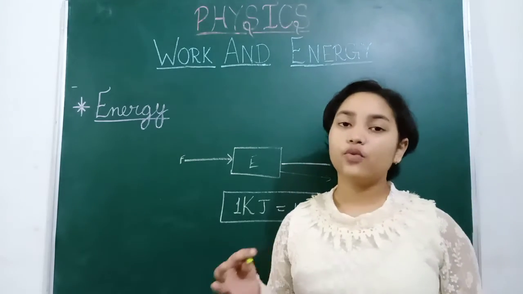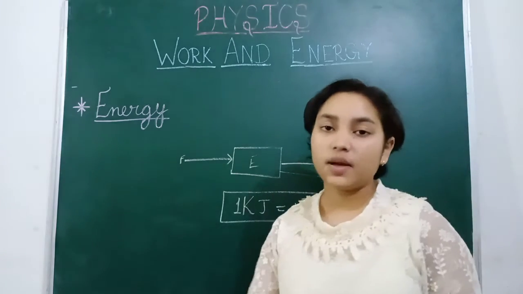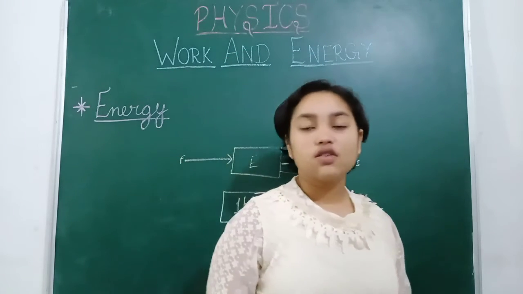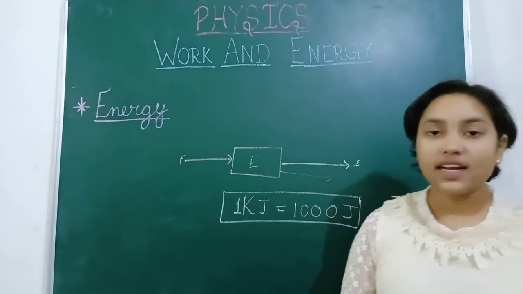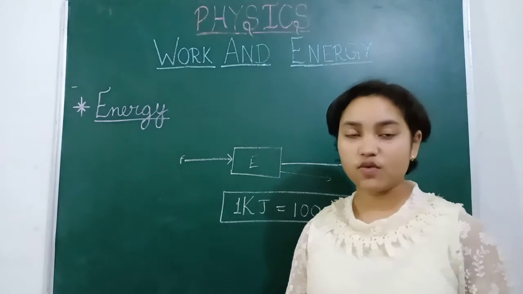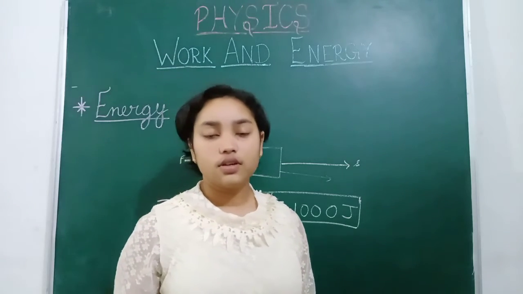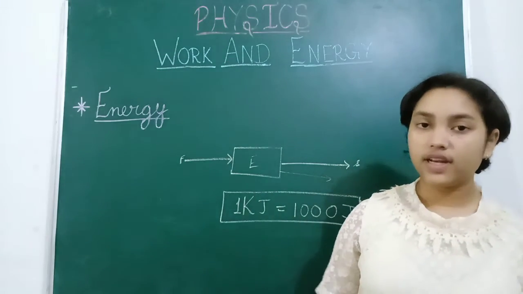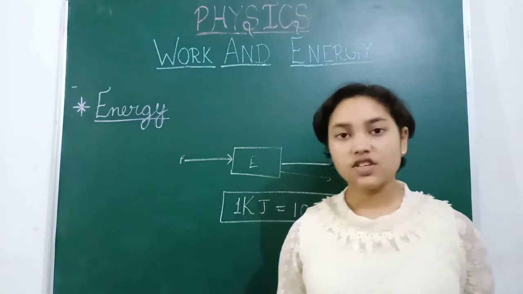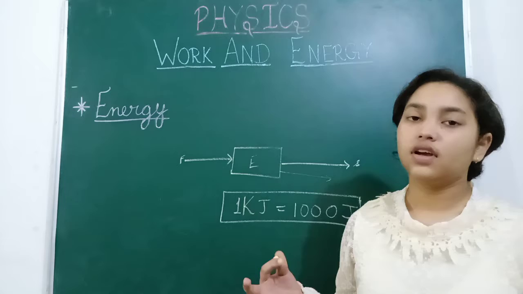Energy has various types and forms. If we talk about mechanical energy, it is a combination of potential and kinetic energy. These are also forms of energy. And heat energy, light energy, tidal energy, wind energy, and nuclear energy, which is obtained from radioactive elements, and solar energy, the major source of energy we get on the earth, and chemical energy, light energy, heat energy, sound energy. So these are the many forms of energy.